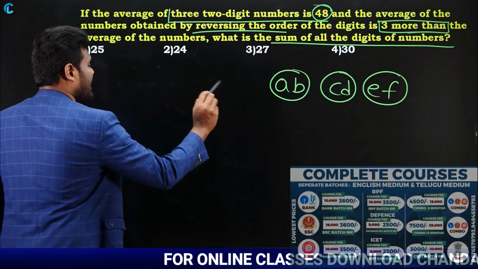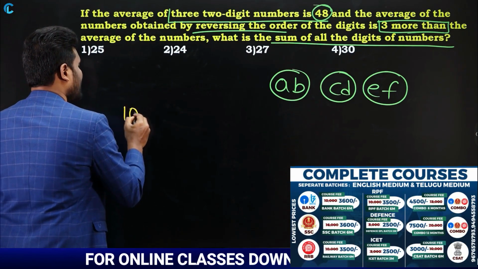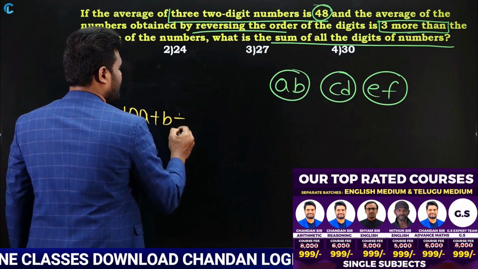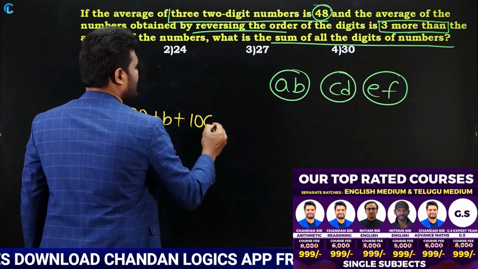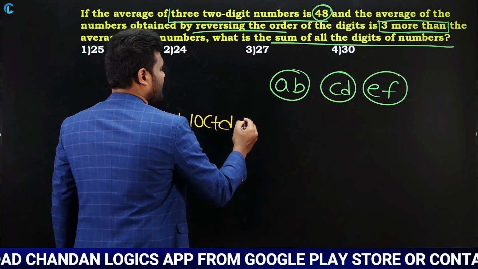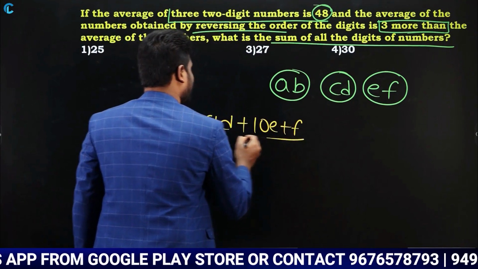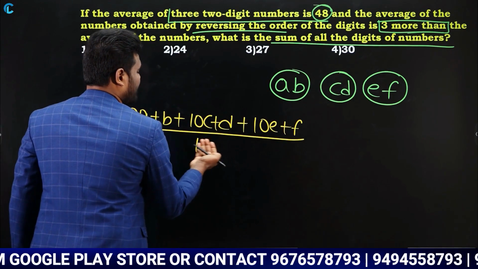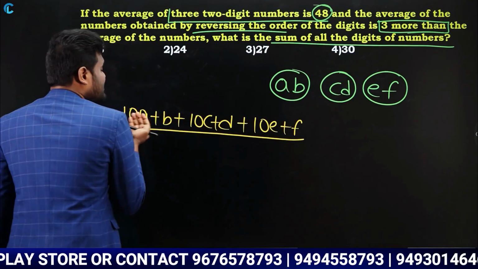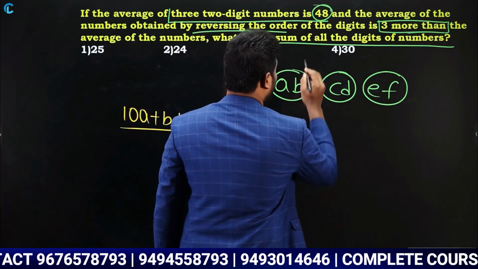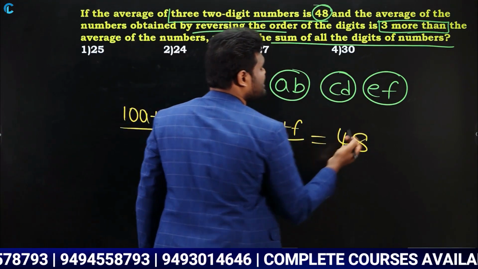Now what I can do? I can write these numbers as 10A plus B, similarly plus 10C plus D plus 10E plus F, divided by 3. That is nothing but the average. Now divided by 3 is equal to how much? 48. Now this is the average.